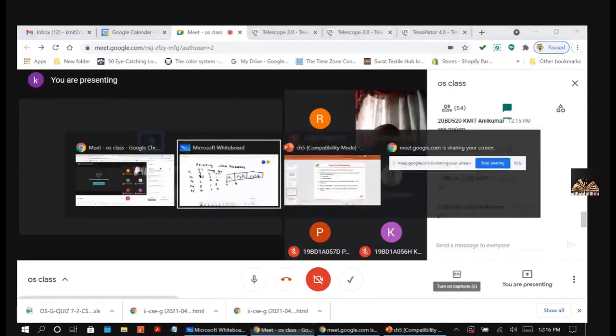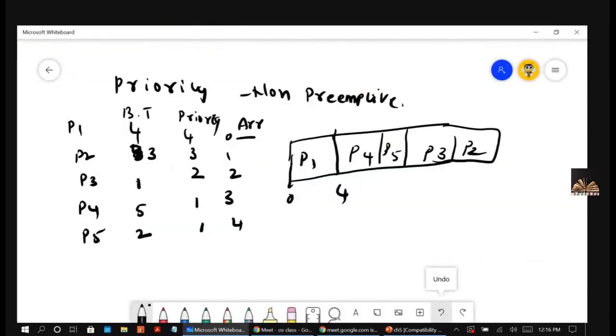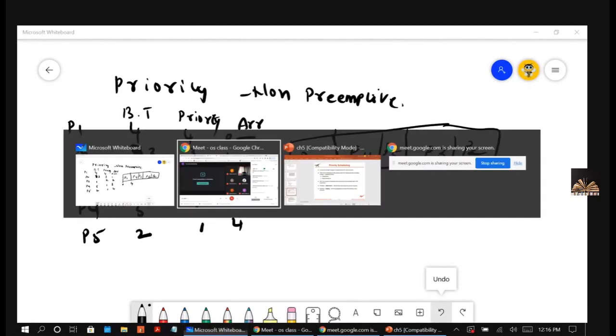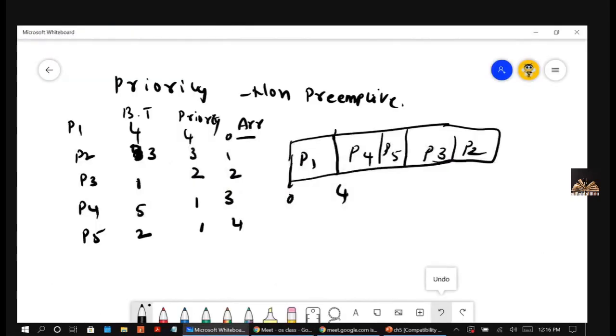Yes or no? Yes. Now accordingly you would draw this. P4 was given at 4. P4, how much time does it require? 5. So 9. P5, 11. P3 requires only 1. P2 requires 3. So 15. Now you calculate the turnaround time and the waiting time.